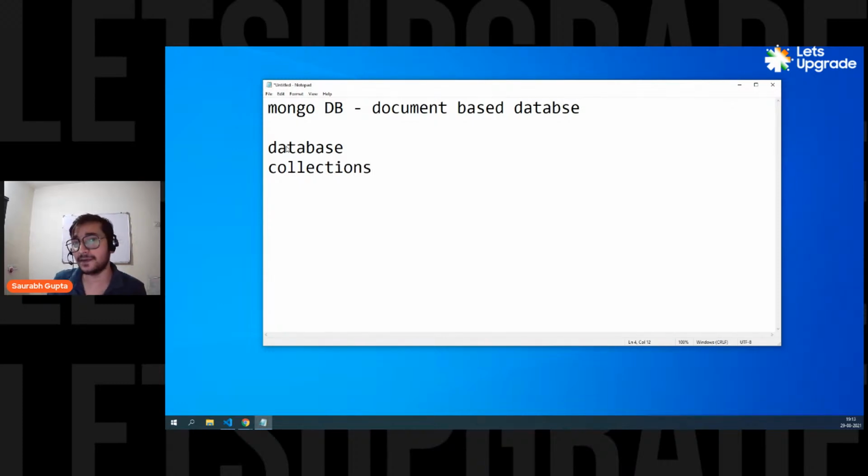In SQL-based databases, you create tables, right? If you want to store user data, you create a user table. If you want to store post data, you create a post table. If you want to store, let's say, shopping data, you create a shopping table. Here, you have something called collections. You create collections for your different kinds of data. And inside collections, just like in tables you create a row for a single piece of data, here you create a document.